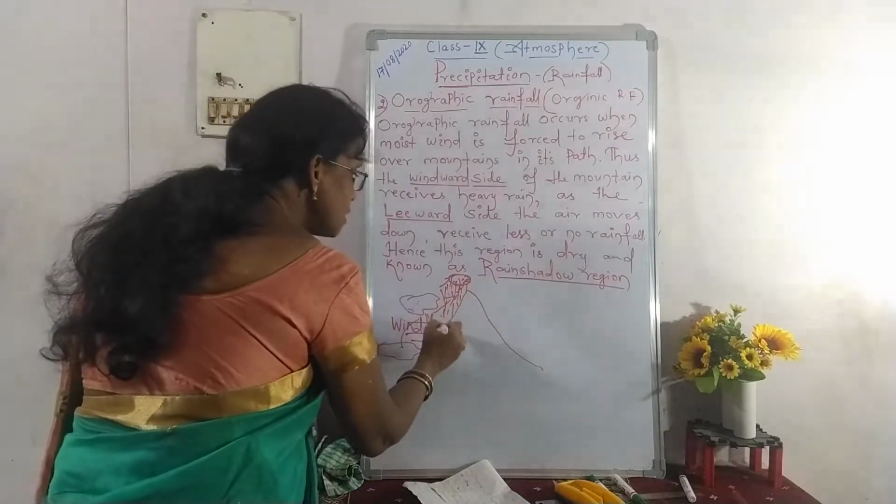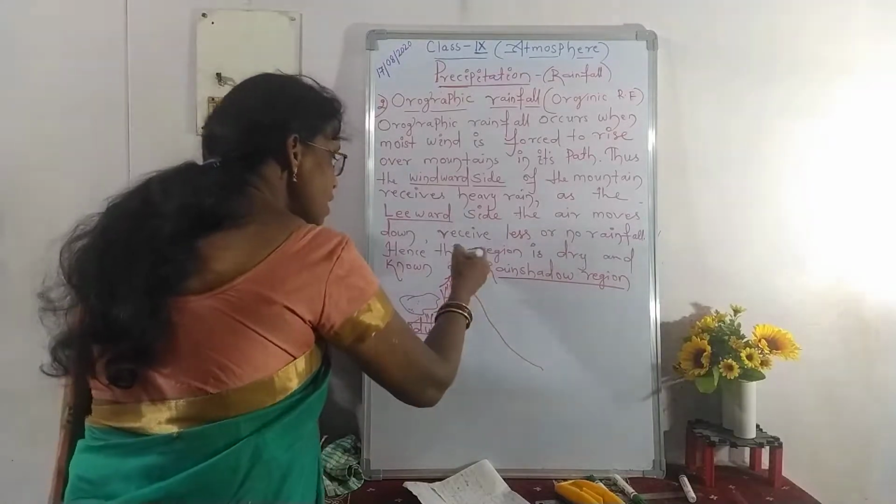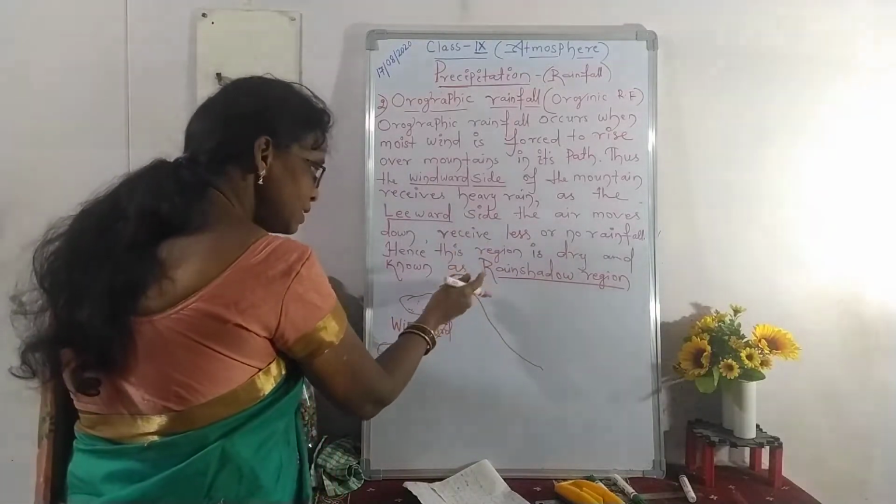Most of the cloud bearing winds, about 90%, precipitate here.